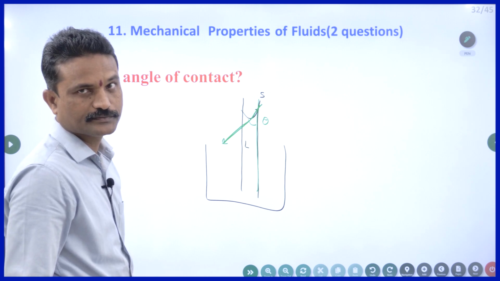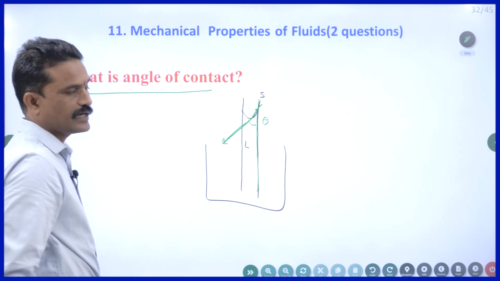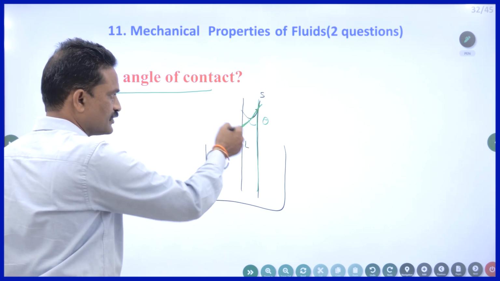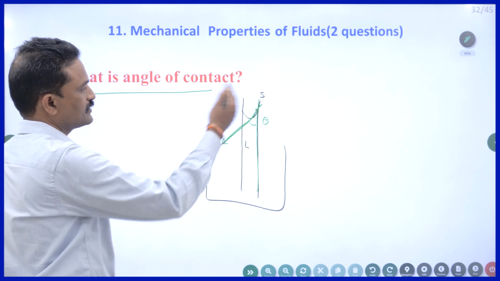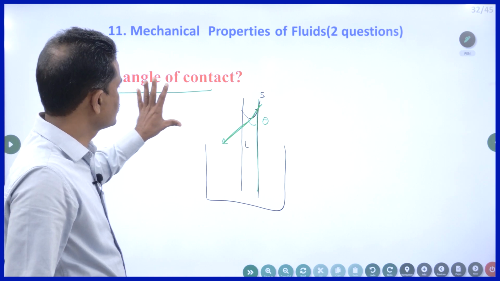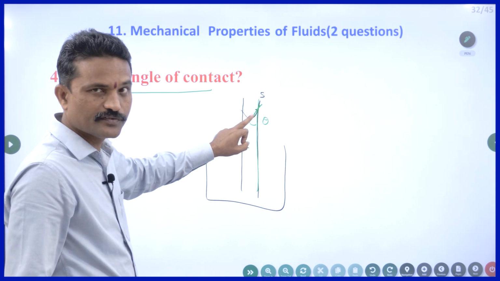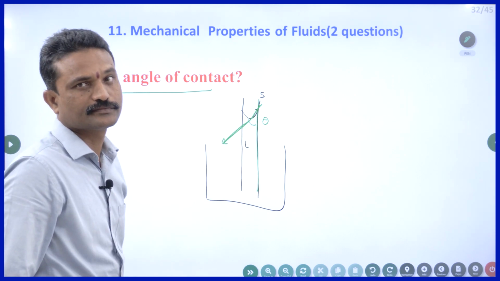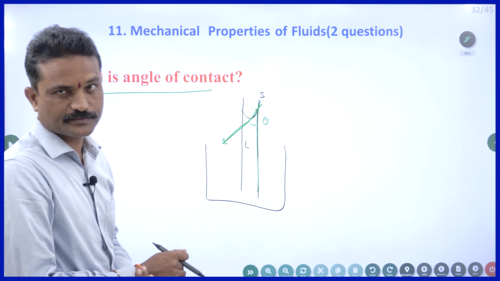Are you following? So what is the definition of angle of contact? It is the angle between the tangent drawn at the point of contact of the liquid surface with the solid and the solid surface. That's all. Inside the liquid. Even if you don't write inside the liquid, they will award you 2 marks.